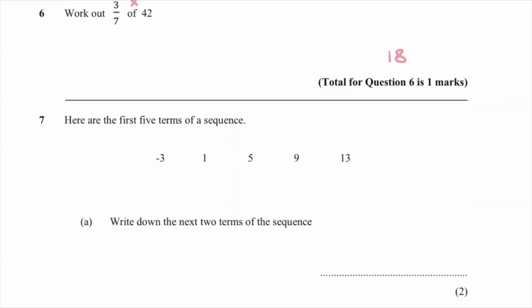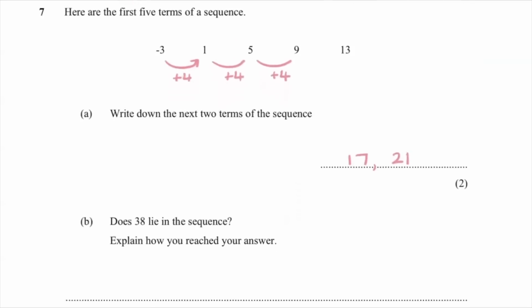Write down the next two terms in the sequence. Well, I need to look and see what the sequence is going up in. So I can work out and see that that's going up in 4s. It's doing it every time. Double check, make sure by doing at least 2 or 3. Once you're satisfied it's going up 4 each time, you will literally just add 4 to the 13 for the first one and 4 to the 17 for the second one, and you'll get a mark for each of those.